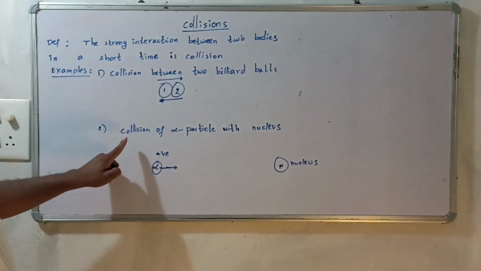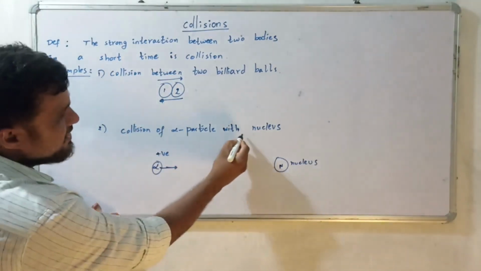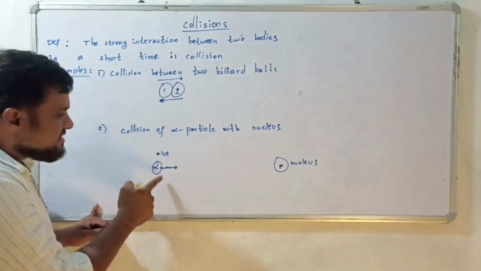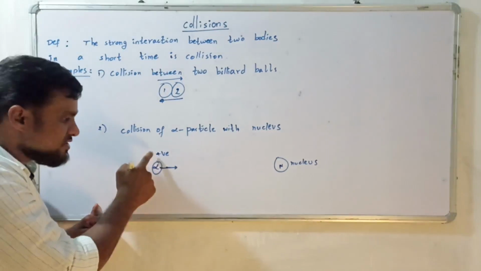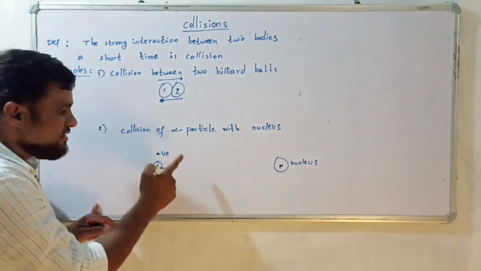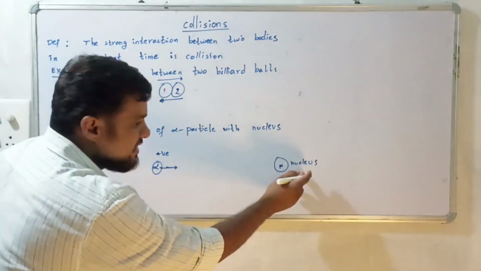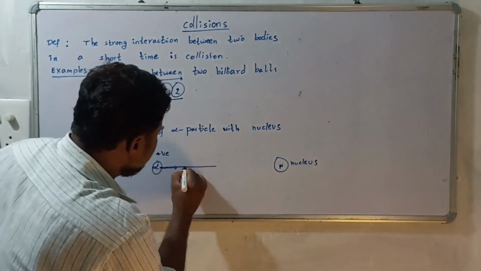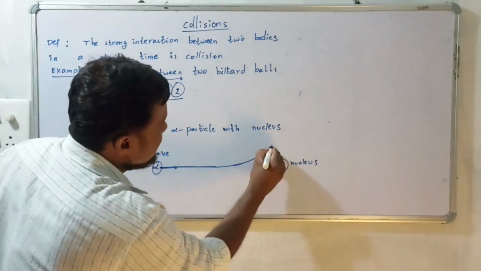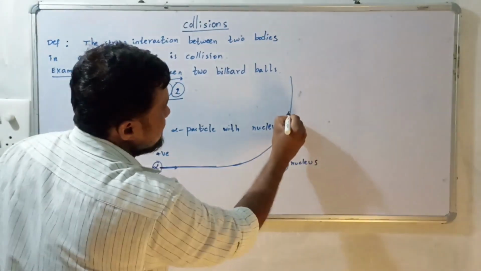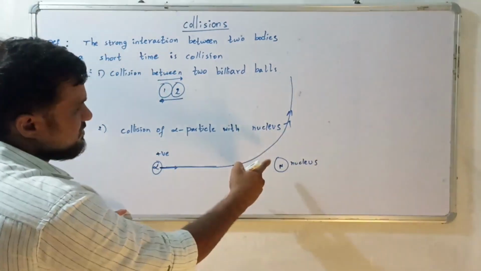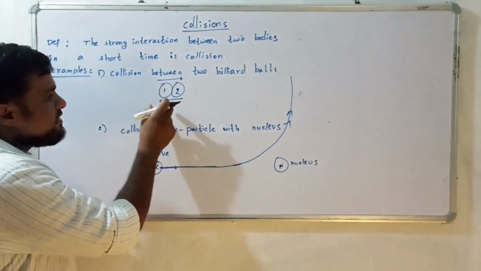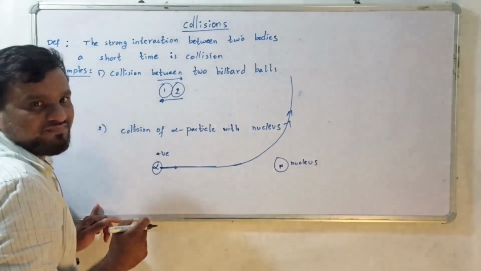The next example is the collision of an alpha particle with a nucleus. An alpha particle is considered a positive ion, meaning it has a positive charge. It collides with a nucleus which is at rest. These particles collide without any physical contact, and as a result it takes this path. If you observe, there is no physical contact here, but in the previous example there is physical contact.